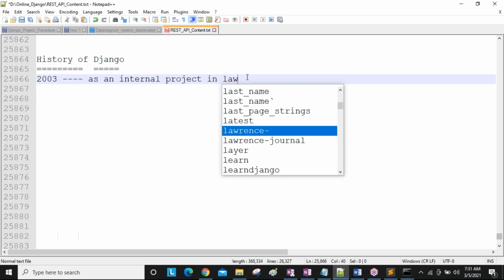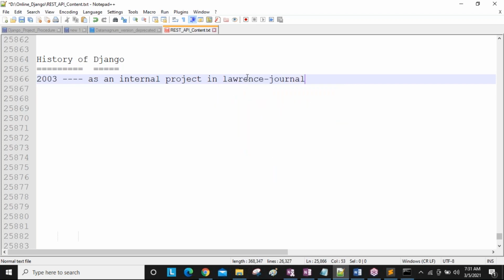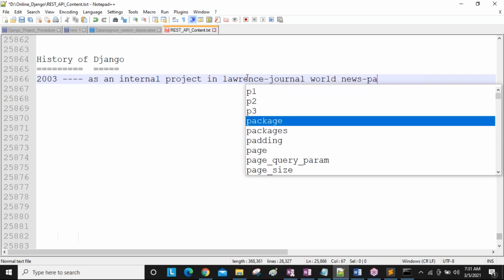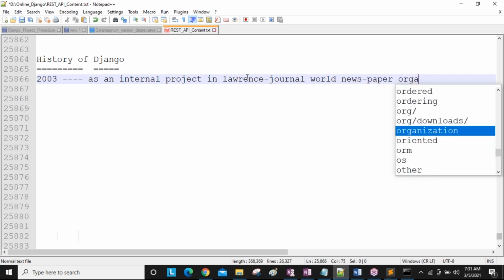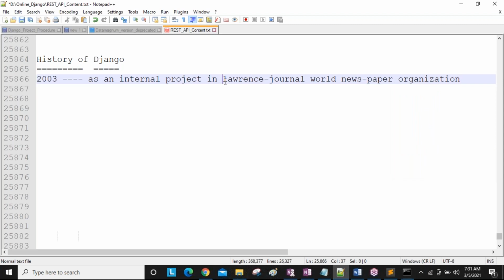What is that company? Lawrence Journal World, a newspaper organization. This is one company, guys, newspaper related. For example, in India we also have so many newspaper organizations like Times, Vartha, Andhra Jyothi, Sakshi, Eenadu, so many are there. Same thing, this is also one company, newspaper related. For this company's purpose, Django was started in 2003 as an internal project.